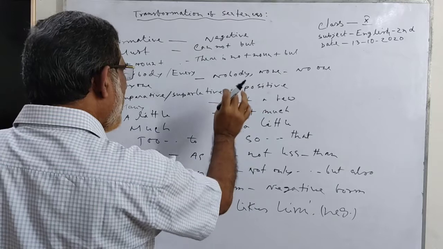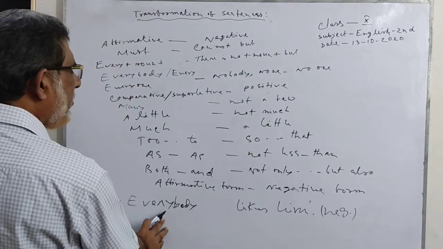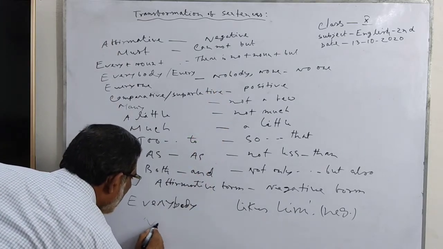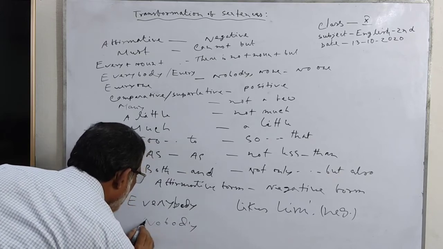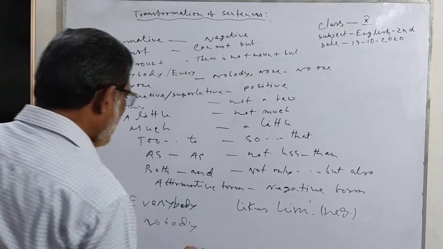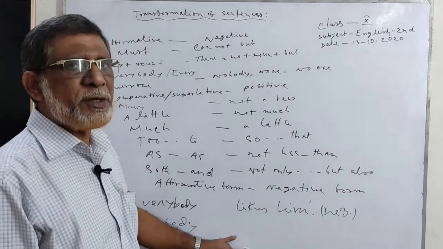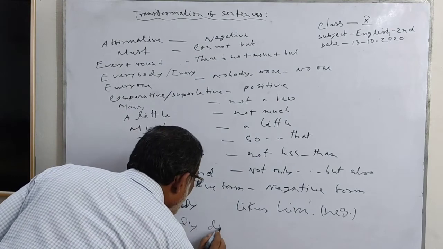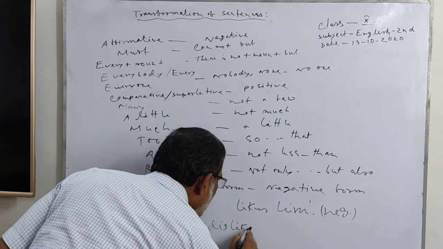If you use any form for this form, nobody likes, you use here an opposite word. Likes, opposite word, dislikes.